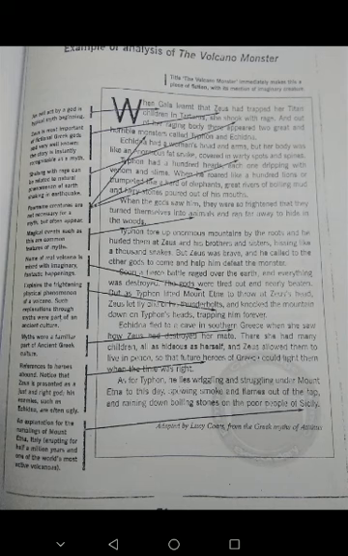I just want you to look at the first paragraph, scan it, and guess what made this text a myth. First, we have gods and goddesses. We have Zeus and Gaia. And of course, you know that Zeus is the king of gods and the most powerful among them. And Gaia is the goddess of the earth.